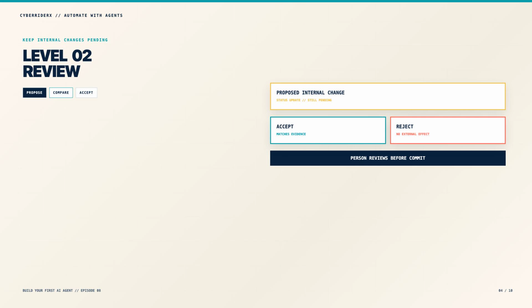If the result is correct, the reviewer accepts it. If it is wrong, the reviewer rejects it without affecting customers or external systems. Use this level when automation saves time, but silent mistakes would still create confusion.